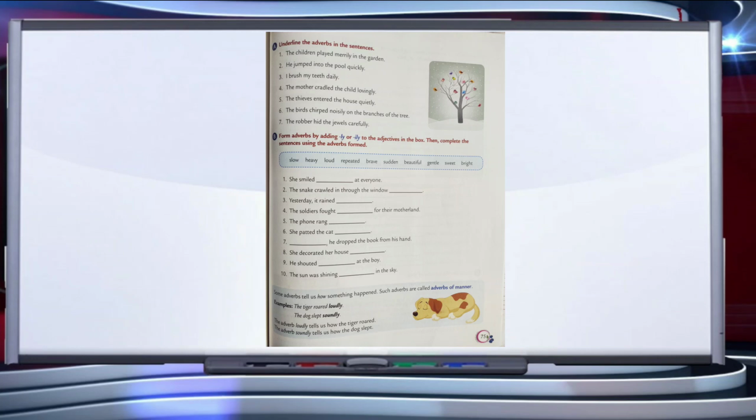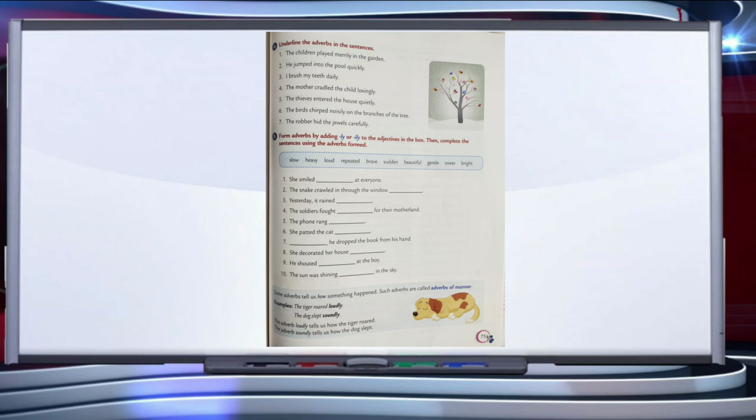Next sentence, the dog slept soundly. If we ask questions, how did dog sleep? So that will be answer soundly. So these are the adverbs that are telling action of the animals, like loudly tells us how the tiger roared, and the adverb soundly tells us how the dog slept.